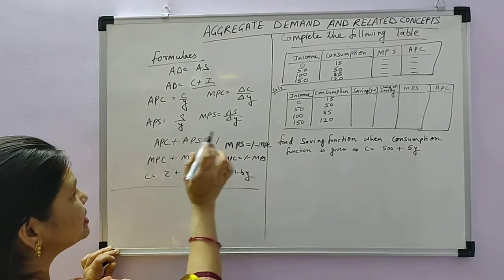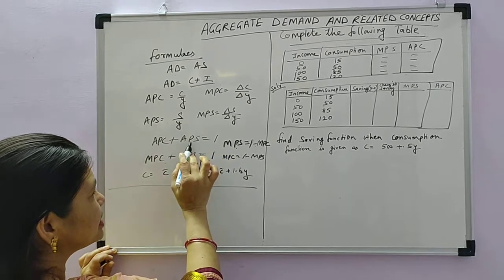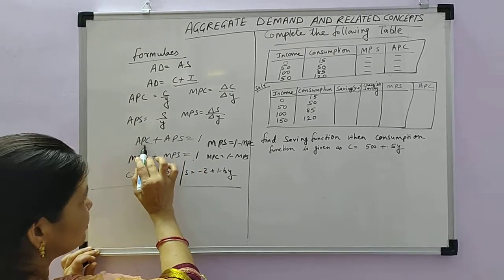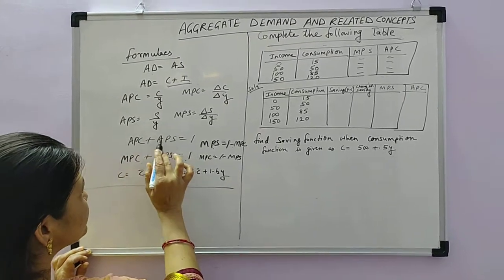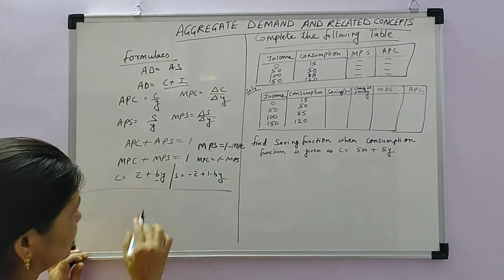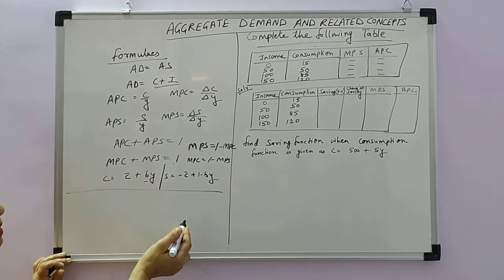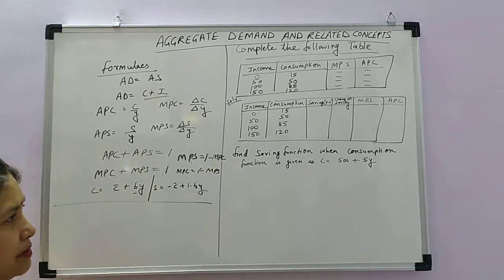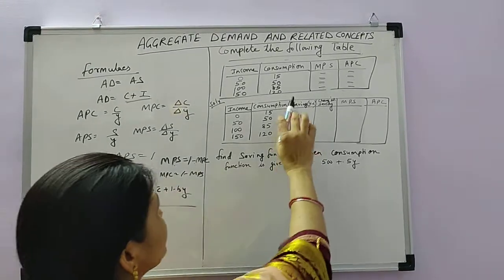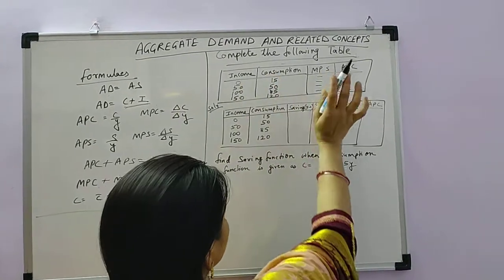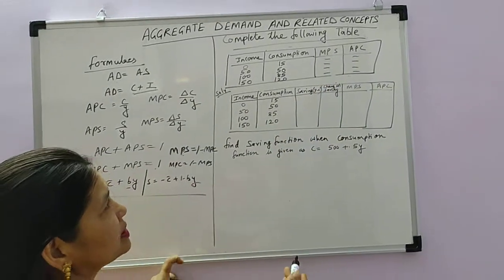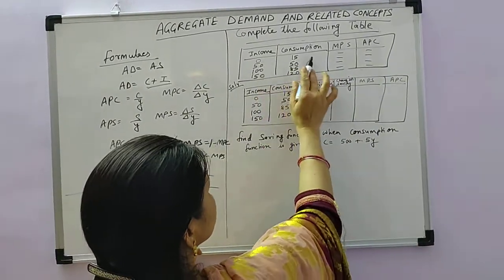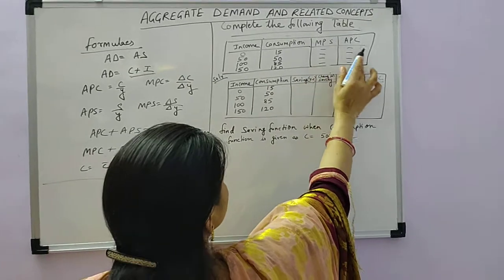Similarly, APC plus APS is equal to 1, so you can calculate APS also. If the value of APC is given, you can calculate APS, and if the value of APS is given, you can calculate APC. So these are the formulas you have to learn, and from those formulas you can solve different numericals. Here I am giving you one numerical: complete the following table. This type of question will come in your exam. Suppose income is given, consumption is given, and you have to calculate MPS and APC.